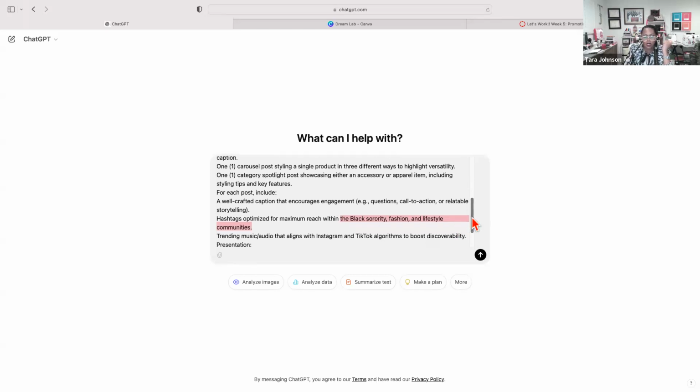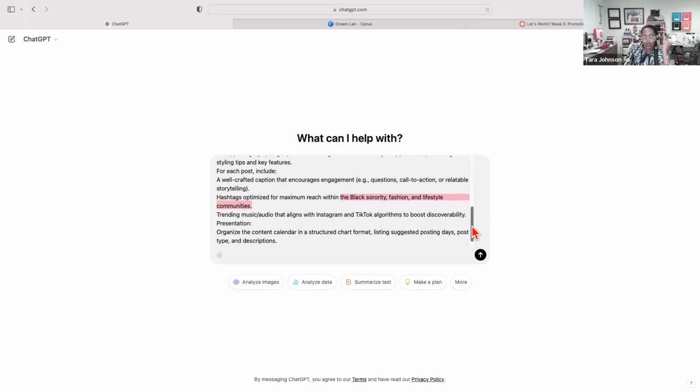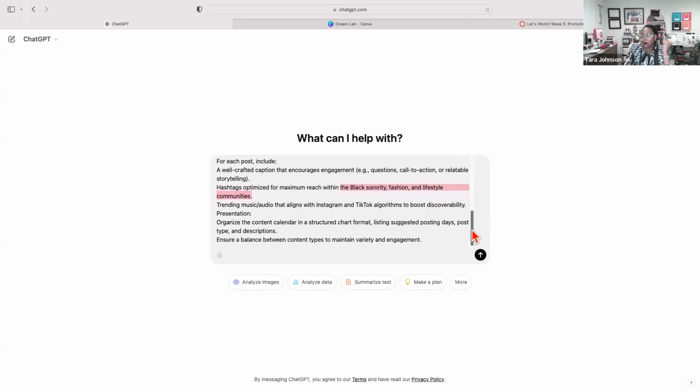And then I want trending music and audio that aligns with Instagram and TikTok algorithms that'll boost discoverability. So, for some reason, you're like, why do all these posts have this song on it, right? It was Million Dollar Baby for a second. I got tired of that song, but that was a song that was trending on IG and TikTok, and it was actually boosting people to the top. The algorithm was finding posts with that song that also tied into what you were already looking at, and they were boosting those posts. So we want to make sure that we have those.